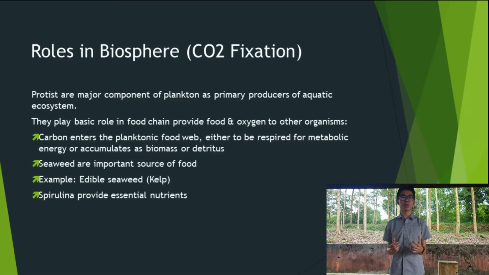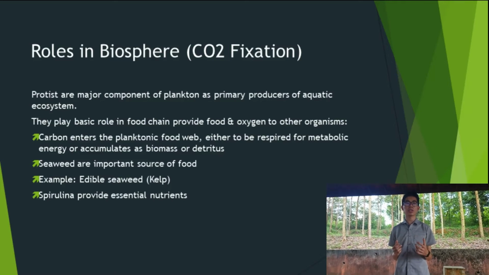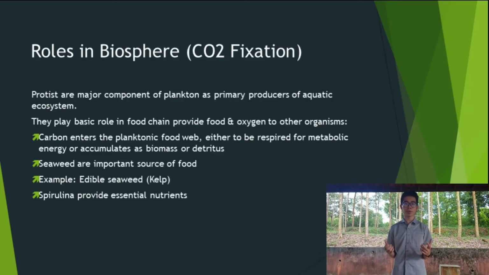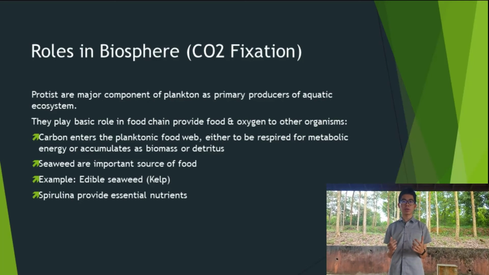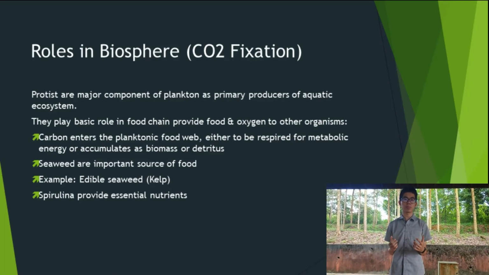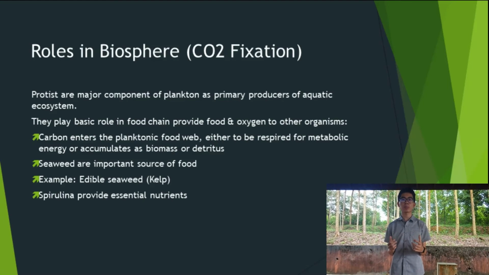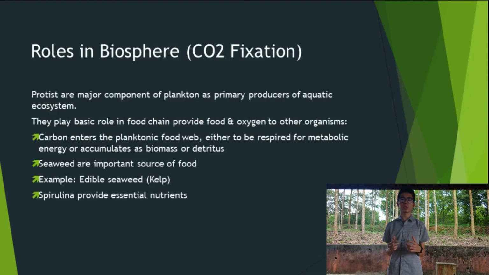Seaweeds are an important source of food. They can be used to overcome food shortage in the world and produce essential nutrients. For example, edible seaweed kelp. In Japan and Korea, brown algae is used to make soup, and red algae is used to wrap sushi. Last but not least, spirulina provides essential nutrients such as vitamins, minerals, essential amino acids, carbohydrates, and enzymes.